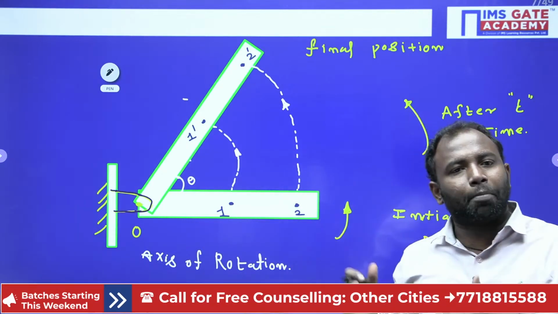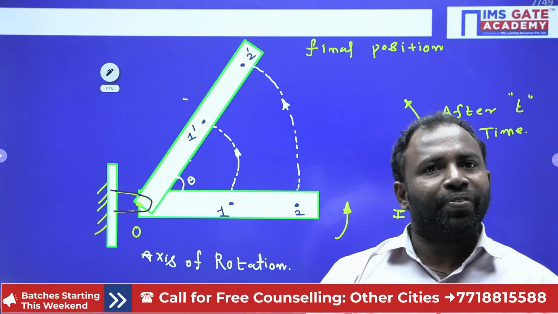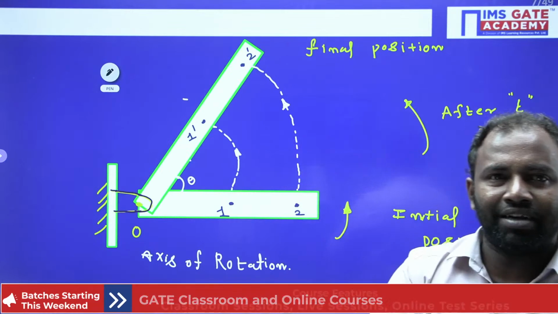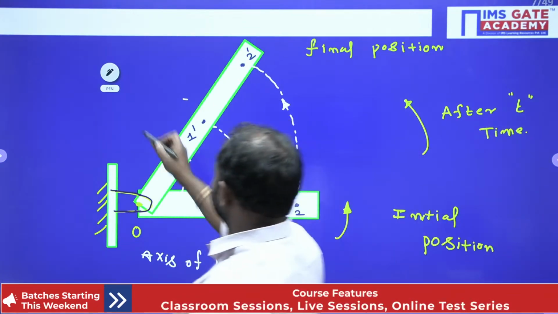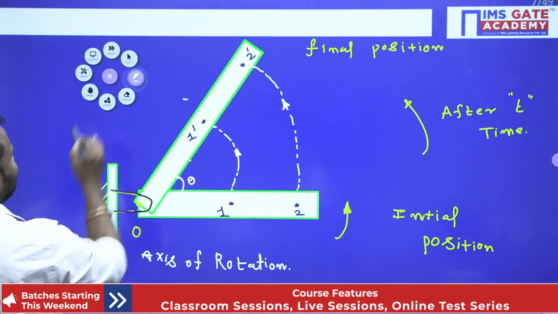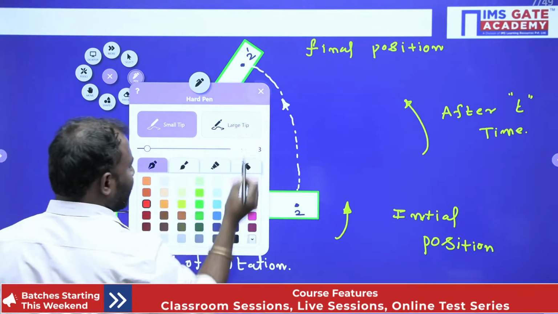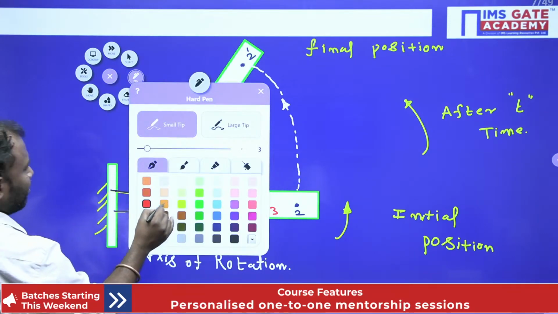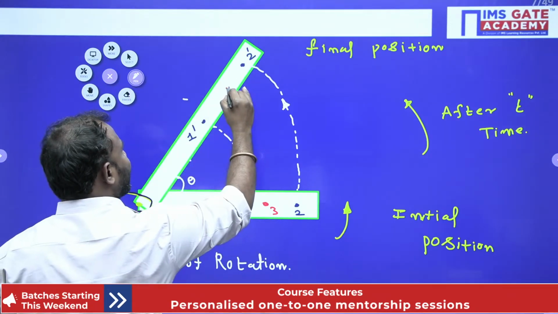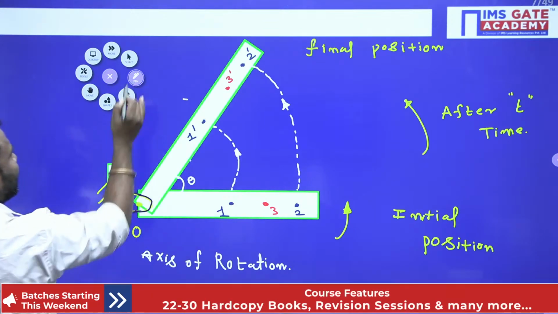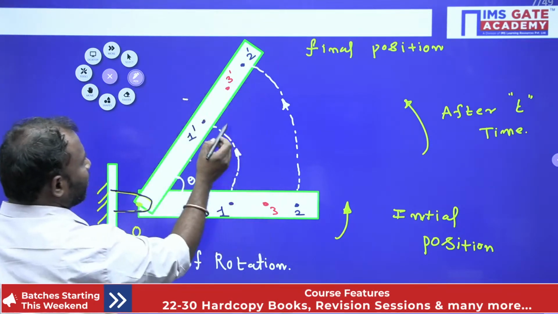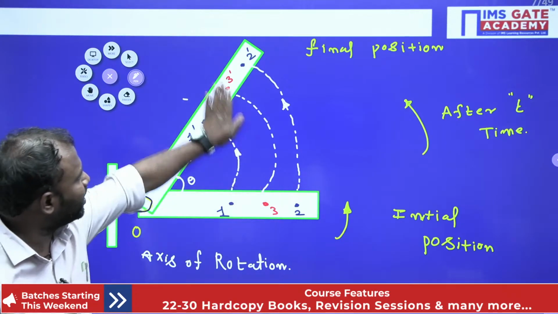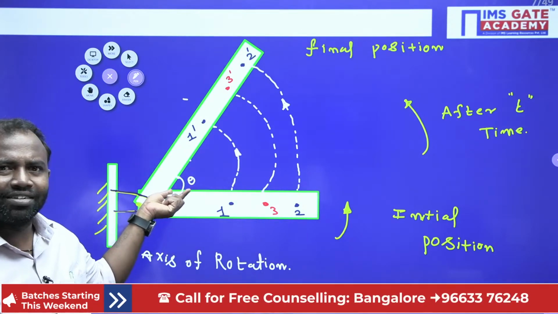That means when the body is in pure rotation motion, then the angular displacement of all the particles is the same. Suppose I am taking a point 3 here. After some time, my point will reach over here, that is 3 dash. So the angular displacement of the third particle is also theta.